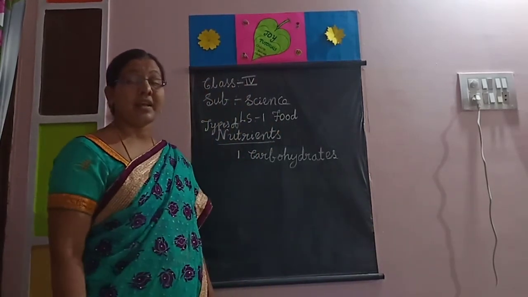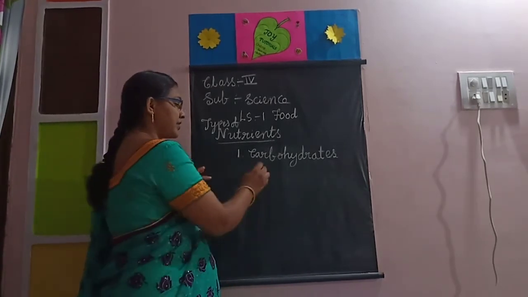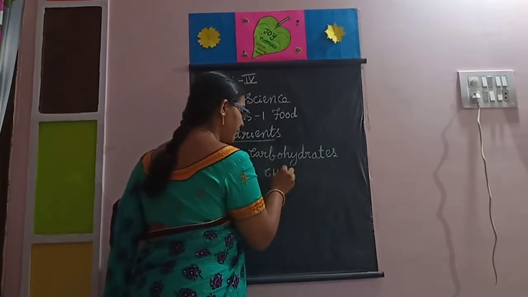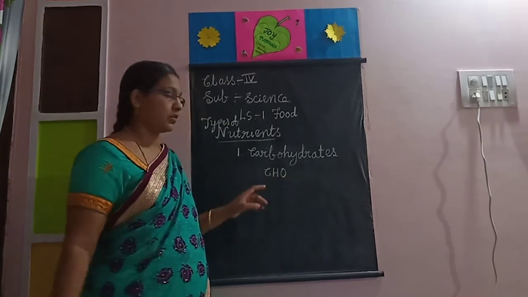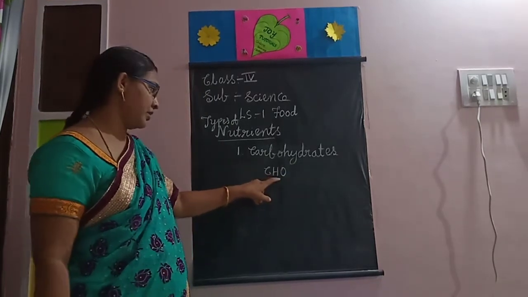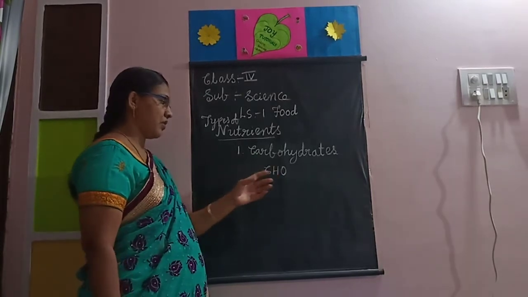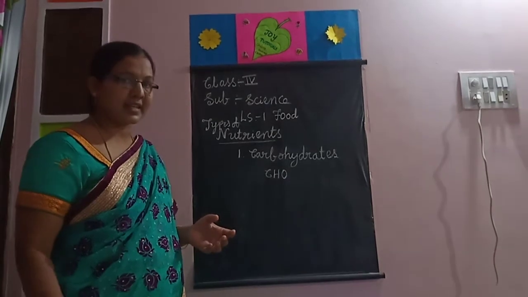These are the energy giving foods. Carbohydrates are CHO, made up of carbon, hydrogen, oxygen. Based on this carbon, hydrogen, oxygen, they are classed as monosaccharides, disaccharides, polysaccharides, etc.